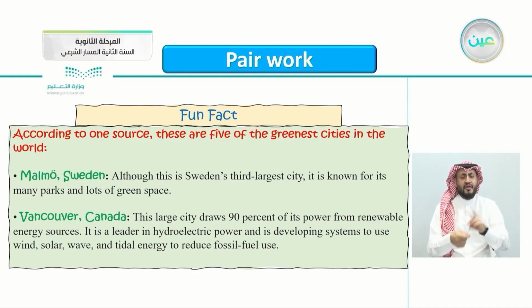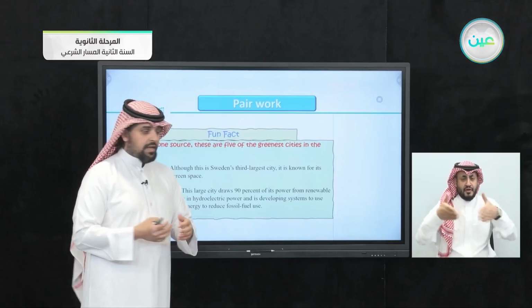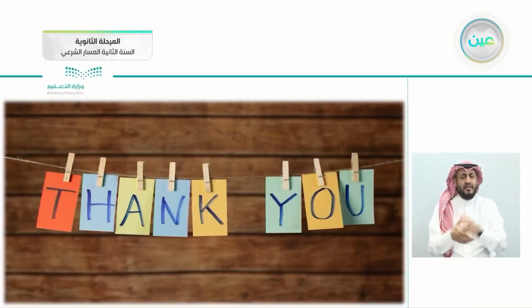It is a leader in hydroelectric power, and it's developing systems to use wind, solar, wave, and tidal energy to reduce fossil fuel use. So Vancouver, Canada tries to get its electricity not from fossil fuel, but from wind and waves, to reduce fossil fuel use. And with that, we reach the end of this lesson.